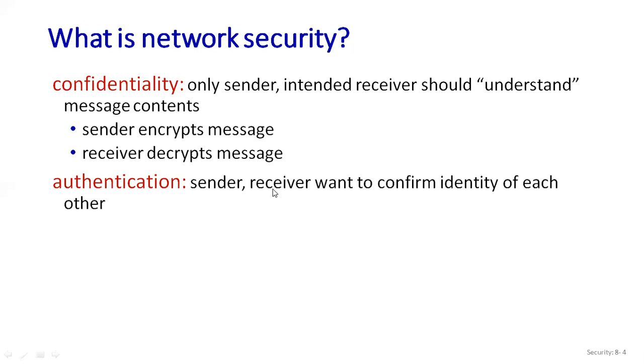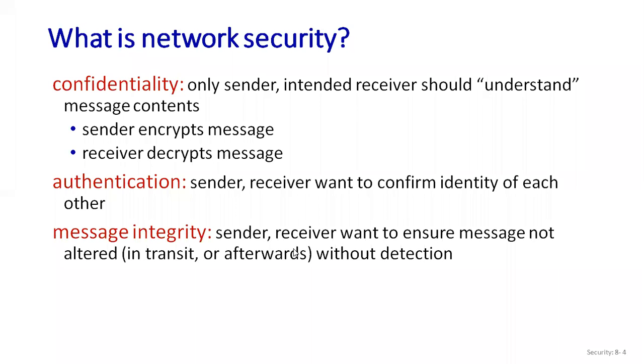So now sender and receiver, if they want to confirm the identity of each other, they can confirm to each other. The sender can share the secret values to the receiver and the receiver also can share the secret values to the sender. Whenever the sender shares the secret values, it will be private data to the receiver because only the sender is sending to the receiver. Whenever the receiver sends any secret values to the sender, that particular data will be private data for the receiver. So that is known as authentication.